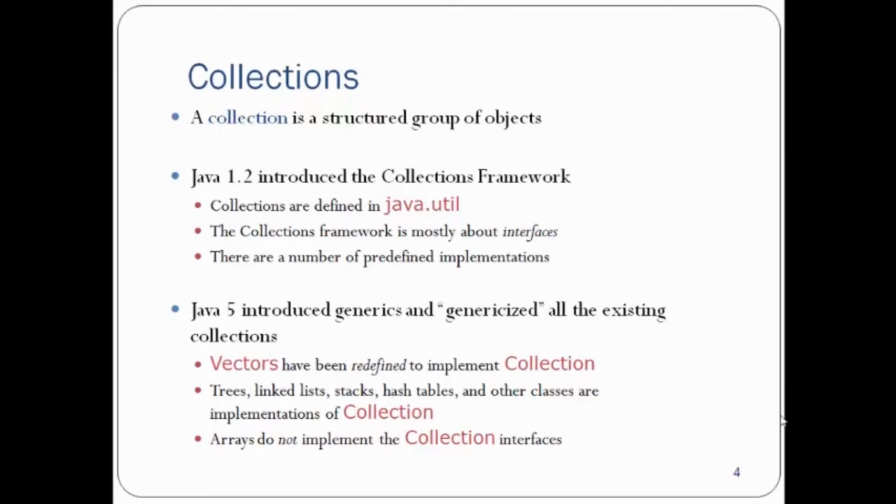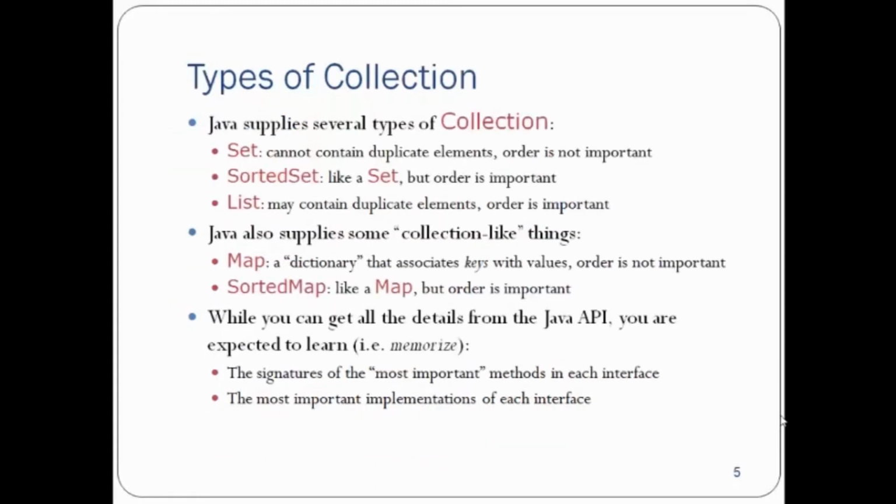But arrays do not implement the collection interface. Arrays do not have any relation with the collection interface.